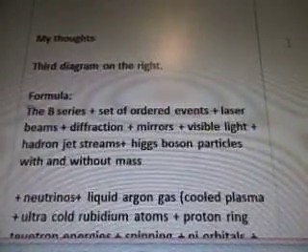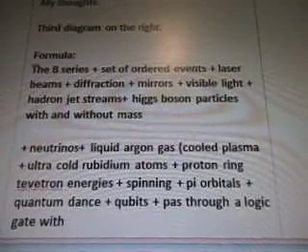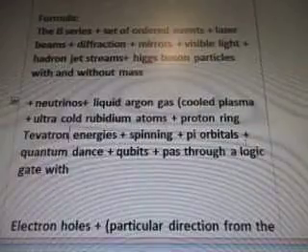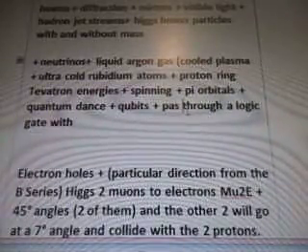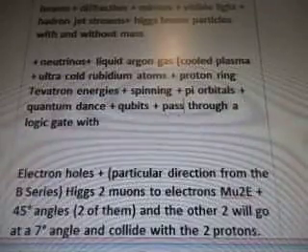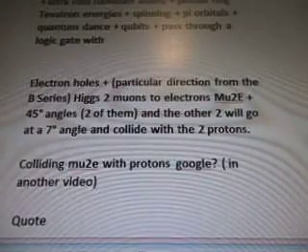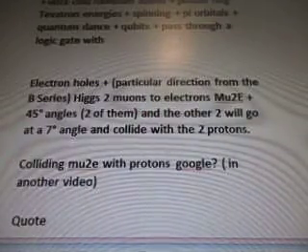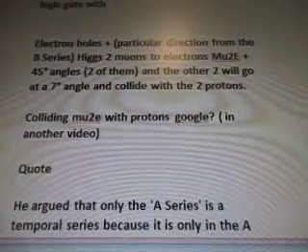The B-series set of ordered events: laser beams, diffraction, mirrors, visible light, hadron jet streams, Higgs boson particles with and without mass, neutrinos, liquid argon gas, cooled plasma, ultra-cold rubidium atoms, proton ring, Tevatron energies, spinning pi orbitals, quantum dance, qubits, pass through the logic gate with electron holes. Particular direction from the B series: Higgs, 2 muons, 2 electrons, Mu2e, plus the 45-degree angles, 2 of them, and the other 2 will go at a 7-degree angle and collide with the 2 protons. Colliding Mu2e with protons, Google in another video.